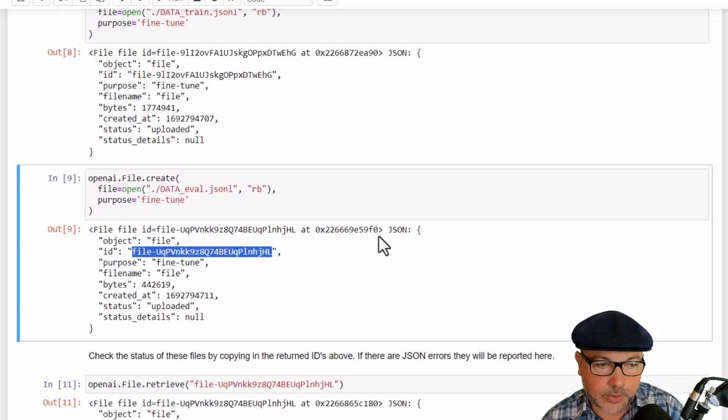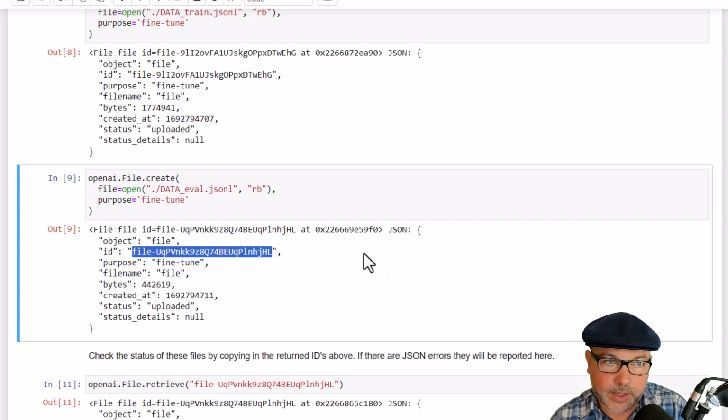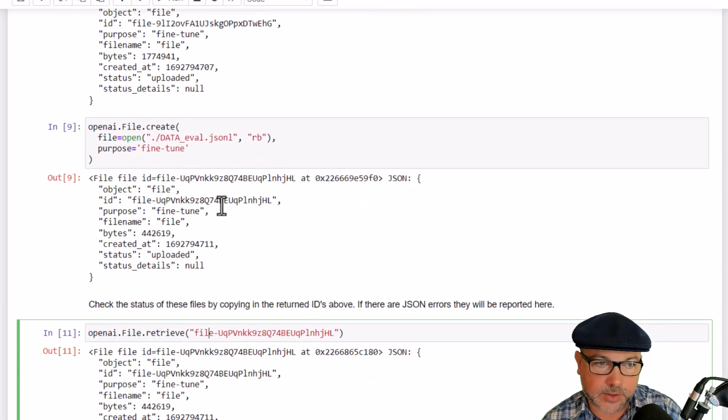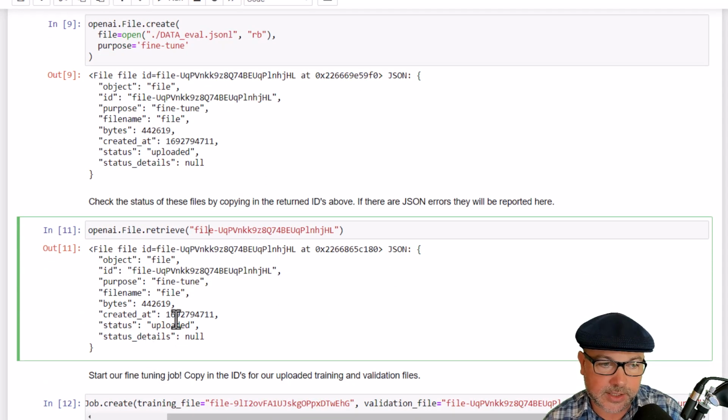First thing you're going to want to do is check the status of those files. So if there was some sort of validation error, if the JSON wasn't well formed, this is where it would tell you about it. We can just say file.retrieve, pasting in that ID that we got back for the file to get the status of what that file actually is. So in this case, I'm checking that evaluation file and making sure that it says everything's fine. If it didn't, it would say, no, there's an error. You have malformed JSON, and here's where the actual error is, and help you to fix that.